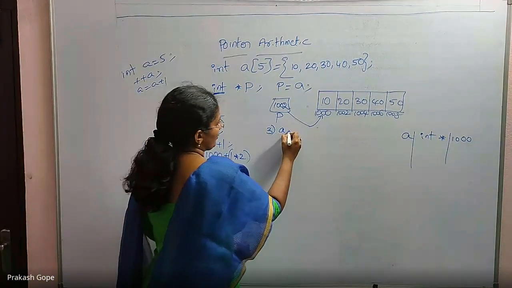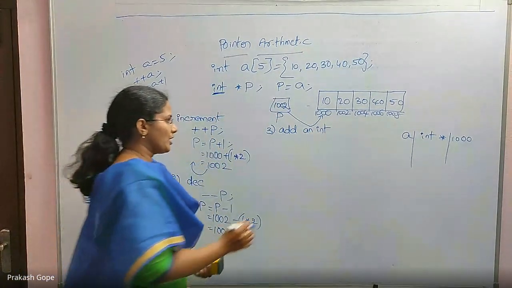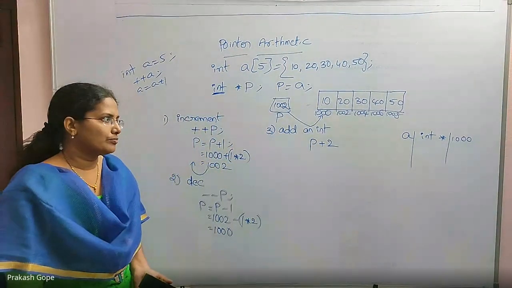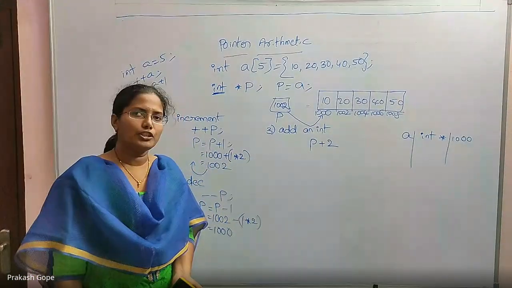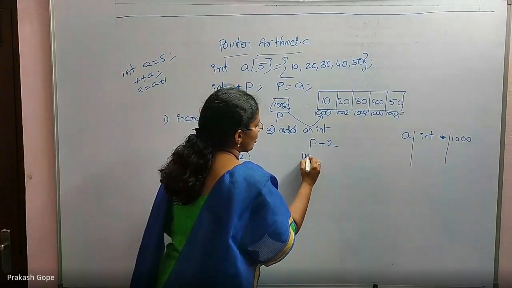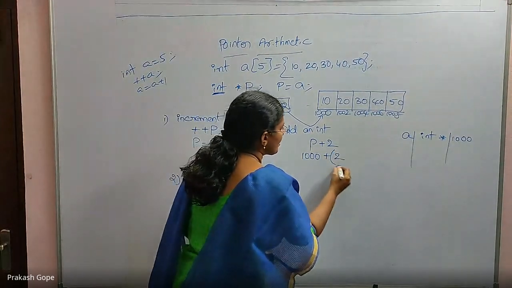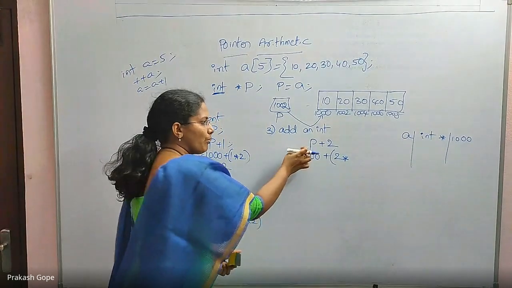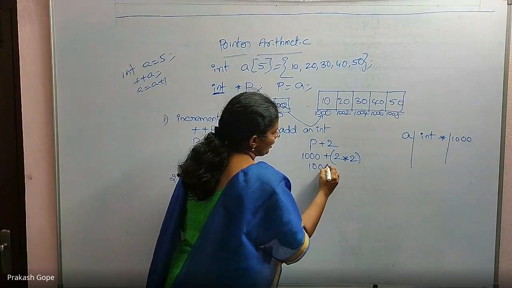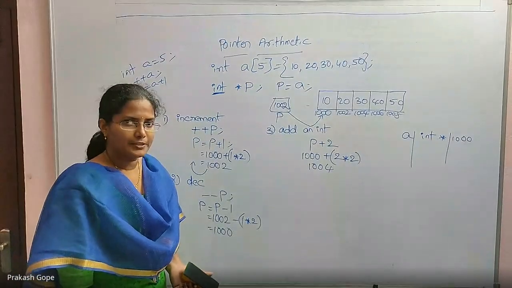Adding an integer to a pointer. For example, I am adding value 2 to a pointer, p plus 2. P is a pointer and I am adding 2 to it. Yes, it's acceptable. I can add an integer to a pointer. For now, p is 1000. So, if I say 2 to it, it's not internally 2 that gets added. That 2 gets multiplied by whatever is the size of that pointer. P is an integer pointer. Integer needs 2 bytes. So, it gets multiplied by that. So, it will give me 1004. P plus 2 will give me 1004 if integer needs 2 bytes.